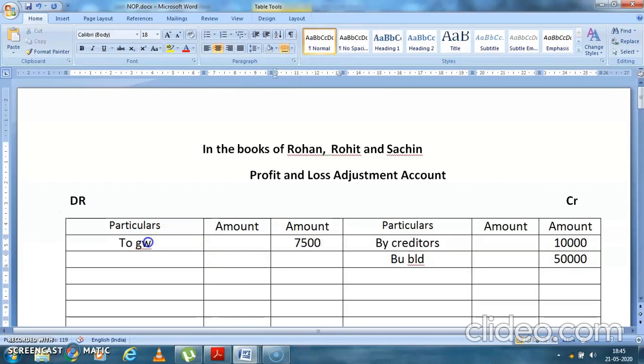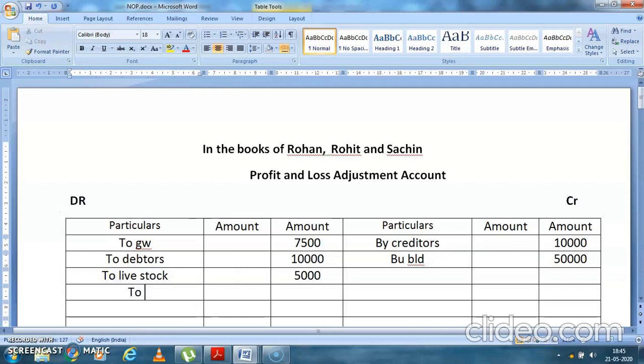Yes. Then you had debtors. So I have written here to debtors. So debtors is reduced by 10,000. Then there was a reduction in livestock. So to livestock. There was a reduction of livestock 5,000. There was reduction in plant and machinery.